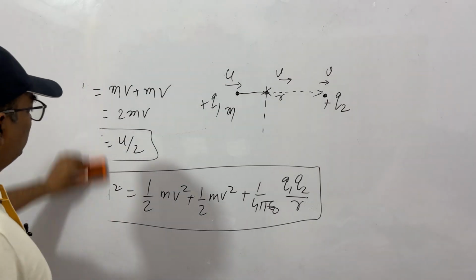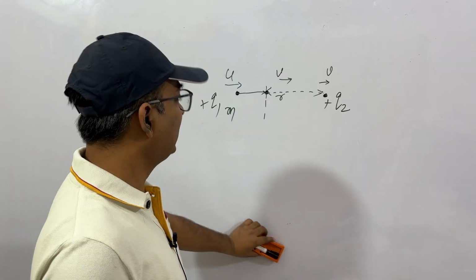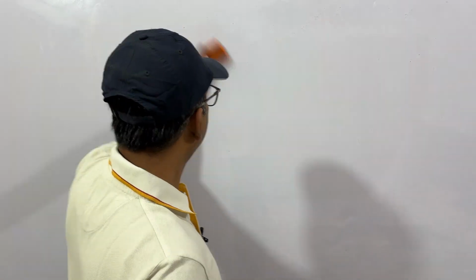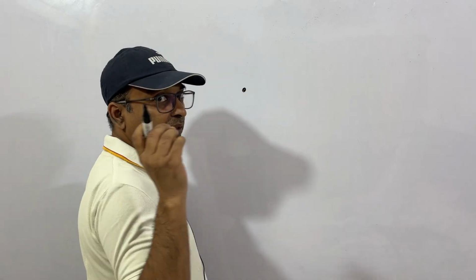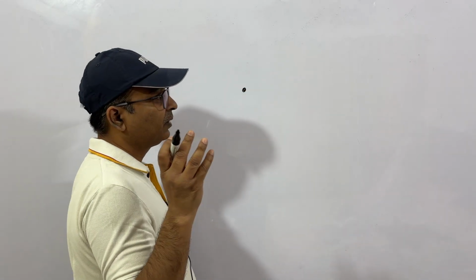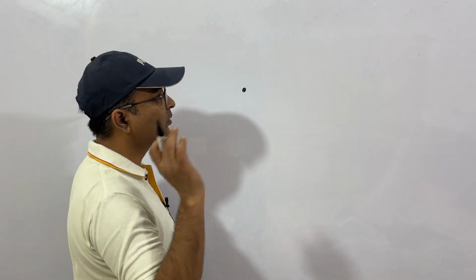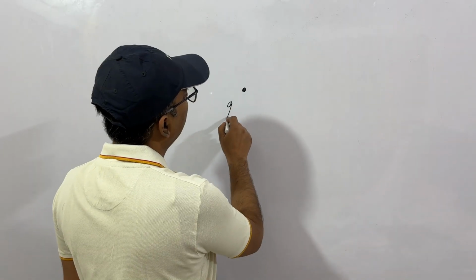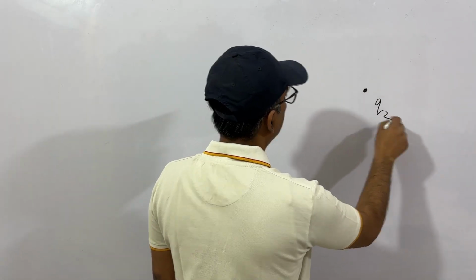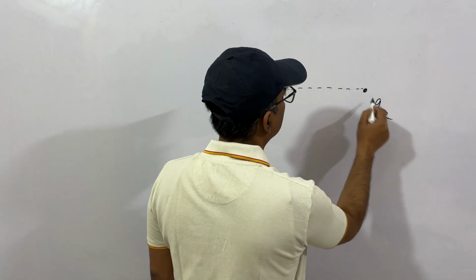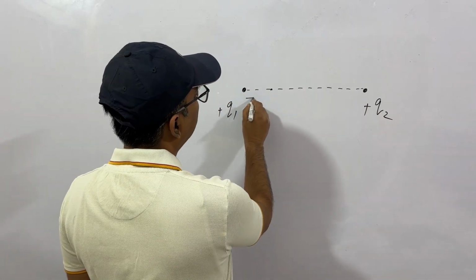Let me give you the concept of one more widely used question in examinations. In your textbooks or preparation books, you will find so many questions like this. You should understand the concept and then go and solve your questions. We have two fixed charges. This is Q1 and this is Q2. These are fixed charges. Let's say at a certain distance, let this distance be A.